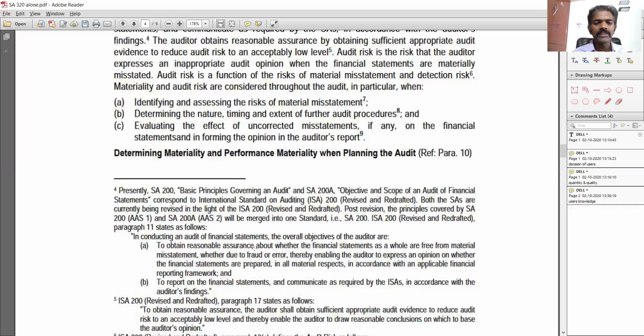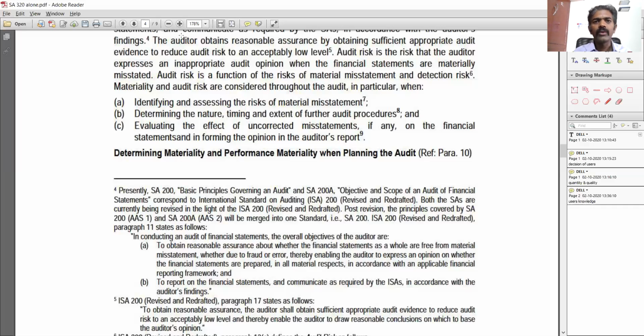Say some client is presenting a balance sheet with 50 crore, the total balance sheet, and there is say 1,000 rupees or 10,000 rupees error or misstatement, and the auditor did not catch it. So the users of financial statements, say the shareholders, are they going to be worried if it is going to be 50 crore and 1,000 or 50 crore? It doesn't matter much to them. It's a small minuscule difference. If you compare the percentage of the whole thing, 50 crores and 1,000, or maybe even 10,000, or even a lakh is going to be small for them, because the balance sheet size is 50 crores, right? And also you need to go into the quality of the issue in terms of what the error is, to find out whether it has to be reported or not.